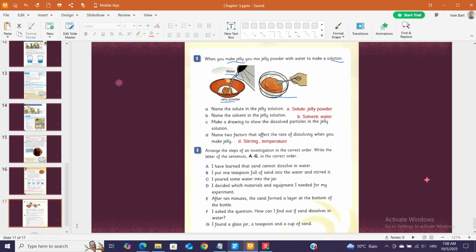Arrange the steps of an investigation in the correct order. Write the letters of the sentences A to G in the correct order. A. I have learned that sand cannot dissolve in water. B. I put 1 teaspoonful of sand into the water and stirred it. C. I poured some water into the jar. D. I decided which materials and equipment I needed for my experiment. E. After 10 minutes, the sand formed a layer at the bottom of the bottle. F. I asked the question, how can I find out if sand dissolves in water? G. I found a glass jar, a teaspoon and a cup of sand.